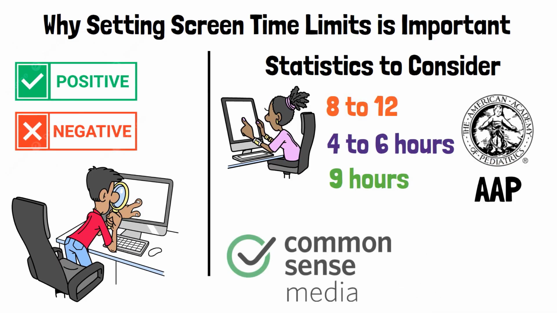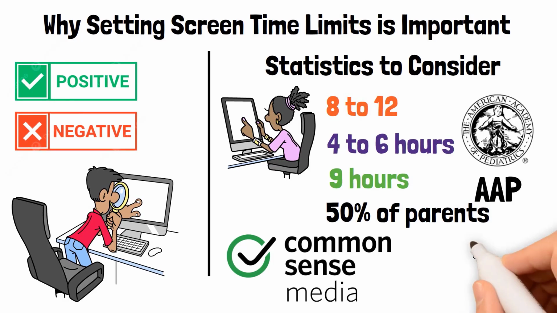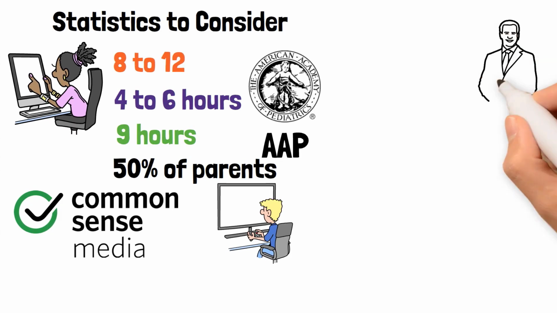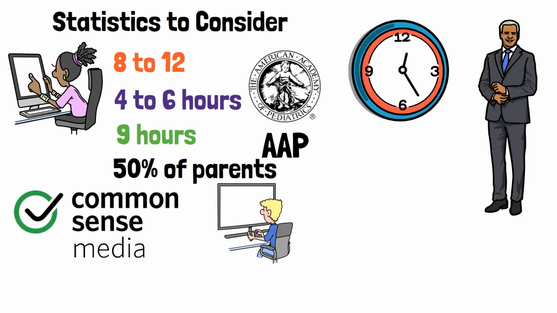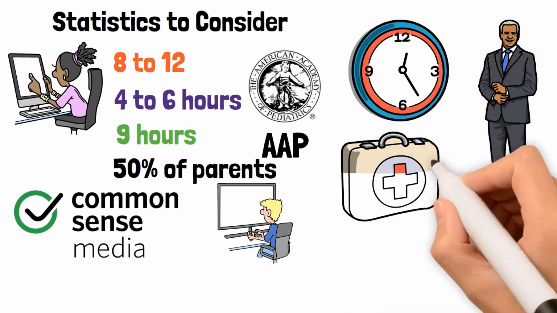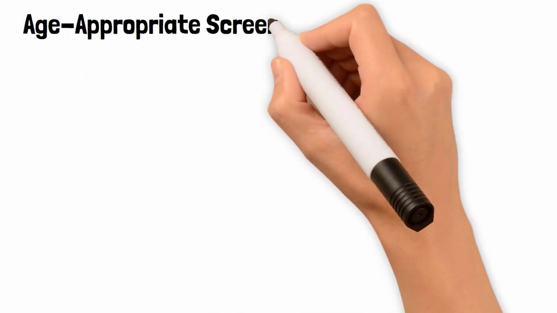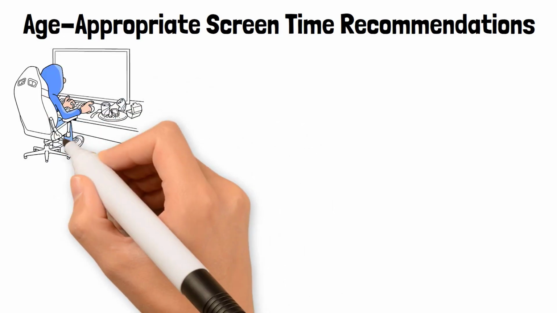A study by Common Sense Media found that 50% of parents feel their child's screen use negatively impacts family relationships. By setting age-appropriate limits, you're not just reducing screen time, you're encouraging healthier habits and making space for more meaningful offline activities. Age-appropriate screen time recommendations. Let's start by looking at expert recommendations for screen time based on age.